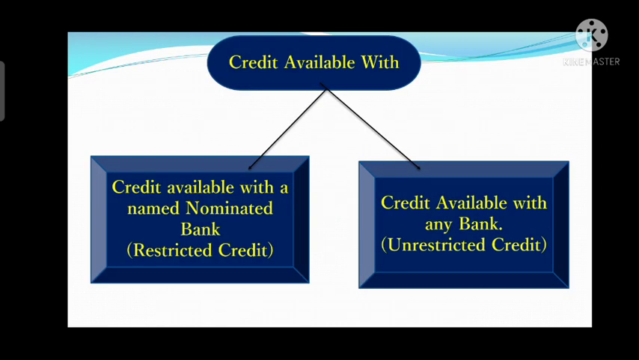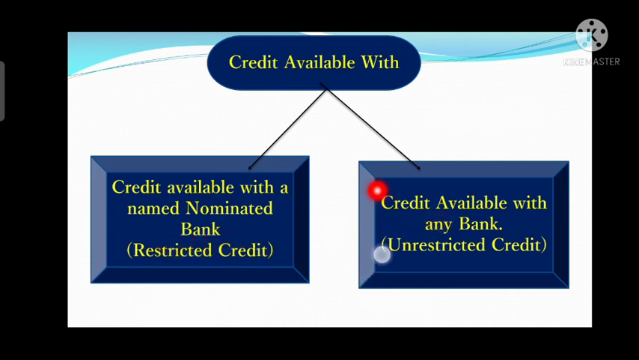First we are going to discuss credit available with. As the name suggests, it means the bank with which the credit is available. The first one is restricted credit. Here the credit is available with a specific bank, or a named bank. That named bank will be called the nominated bank. It can be a confirming bank, a nominated bank, or an issuing bank. When the credit is available to a specific bank, it is a restricted credit.